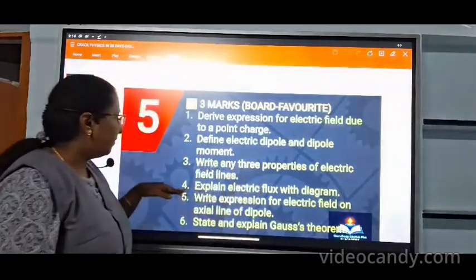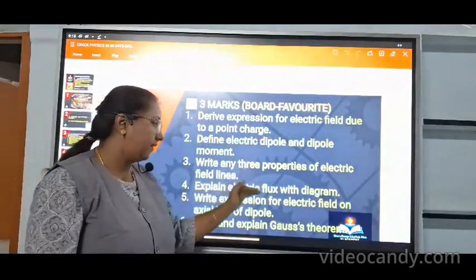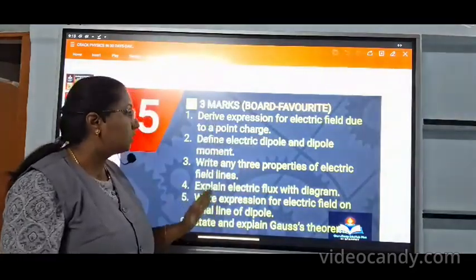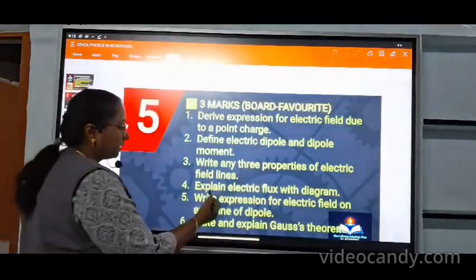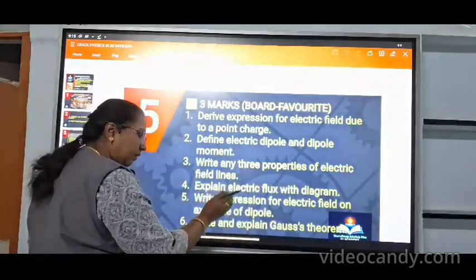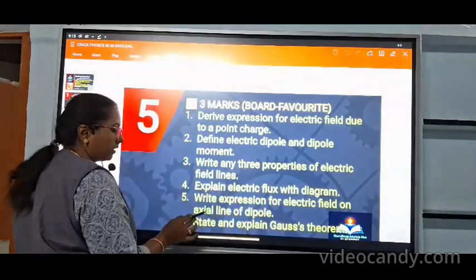Okay. And the fourth question: explain the electric flux with a diagram. What is electric flux? And write the expression. This is a 3-mark question, so according to that, you have to give the answers. Explain the electric flux with its diagram, and the equation you have to write along with the unit. Each and everything contains a mark.